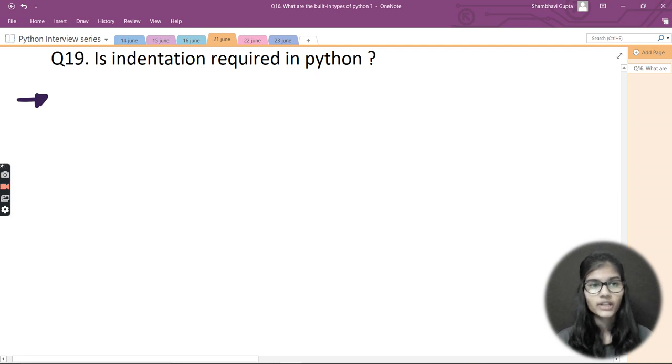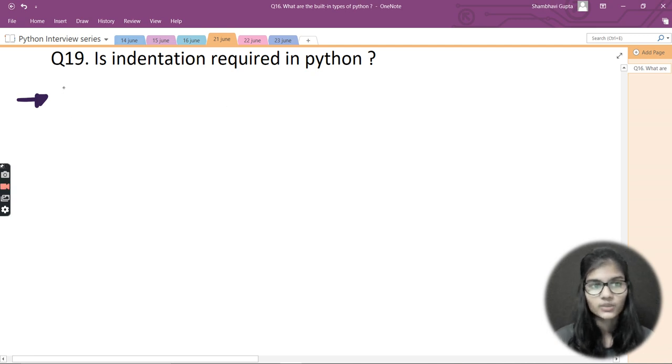Now, why is it actually required? You have studied about for loops, while loops, if, else, elif conditions, and functions. In all of these, the main thing that plays a role is indentation, basically giving a particular tab space and making the proper indentation, right?